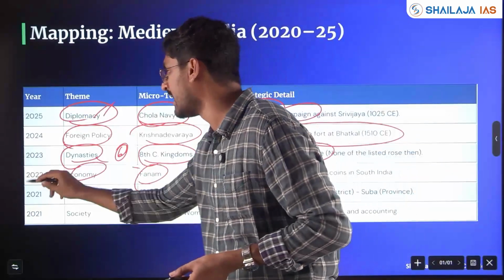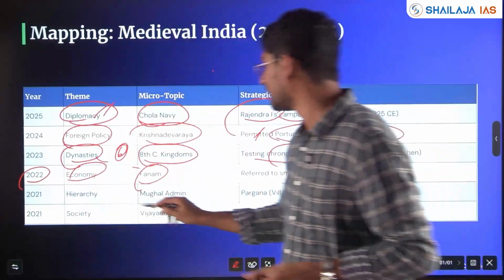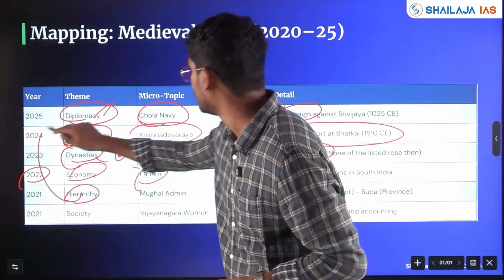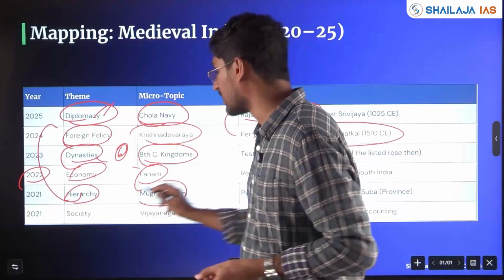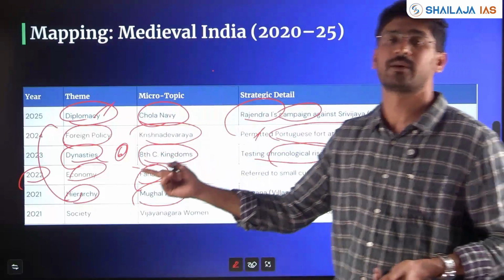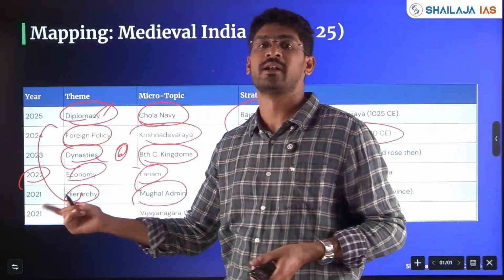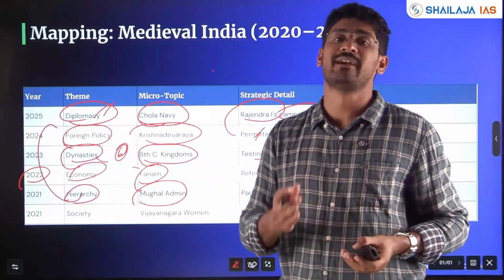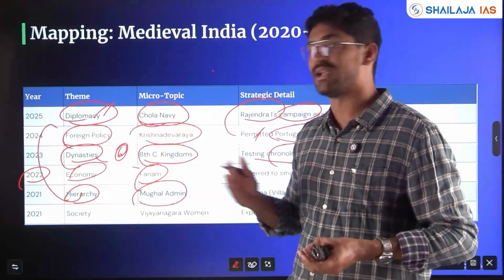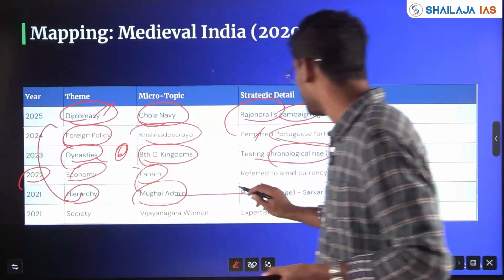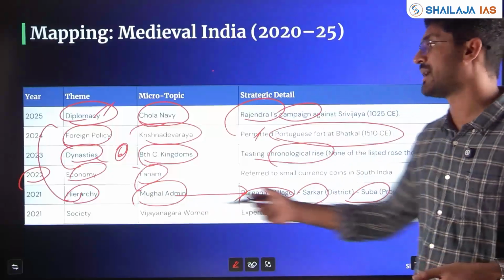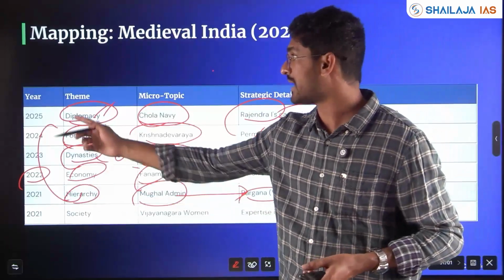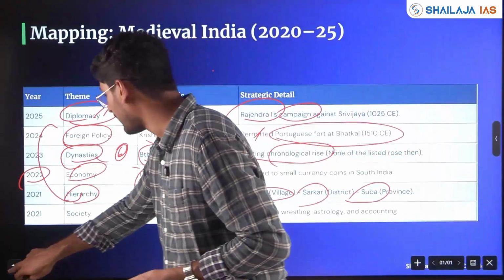Then economy. What is Funam, asked in 2022. Again in 2021, hierarchy. See, linked again with ancient history, hierarchy with respect to Mughal administration. That time it was asked with respect to Mauryan administration. How the state is divided into parganas, districts, all this will be important here. Mughal administration with respect to Pargana, Sarkar, Subah was asked in 2021. Same was asked in 2025.